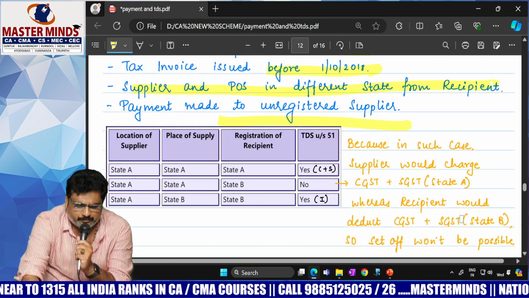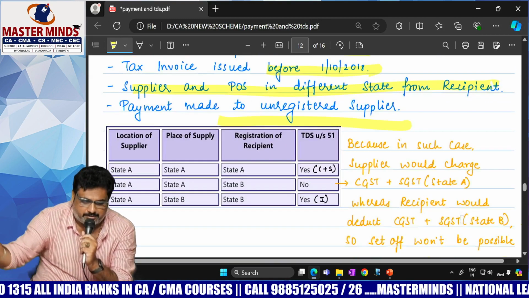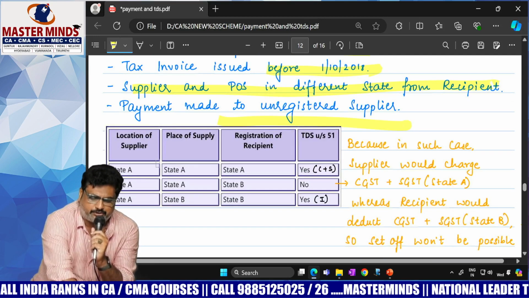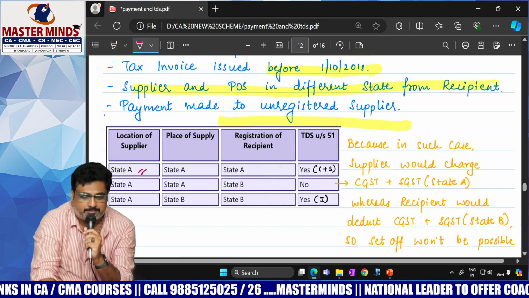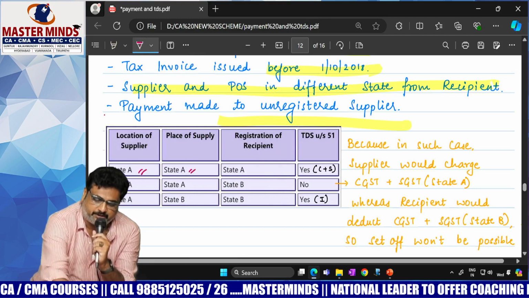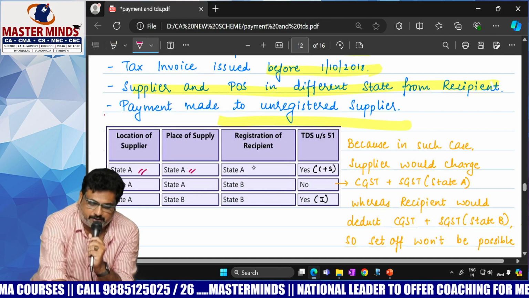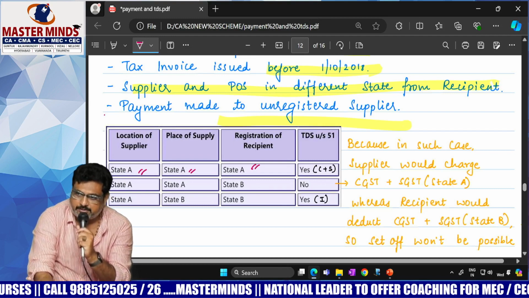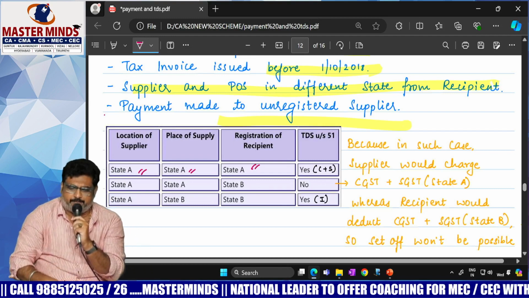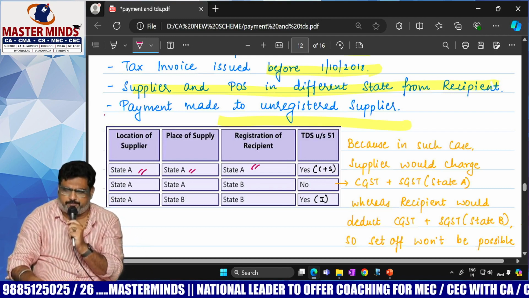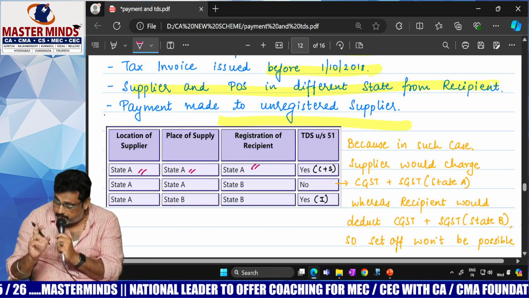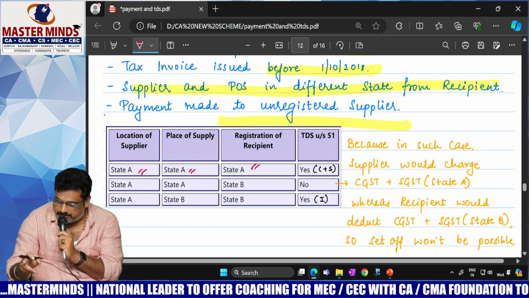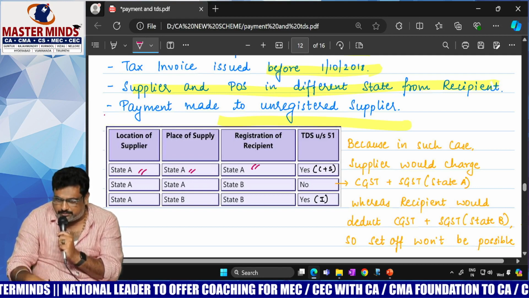Okay, and now come to this point here. See the table. Where is the location of the supplier? State A. Where is the place of supply? State A. Where is the location of recipient? Keep it in mind, location of recipient and place of supply need not be the same.